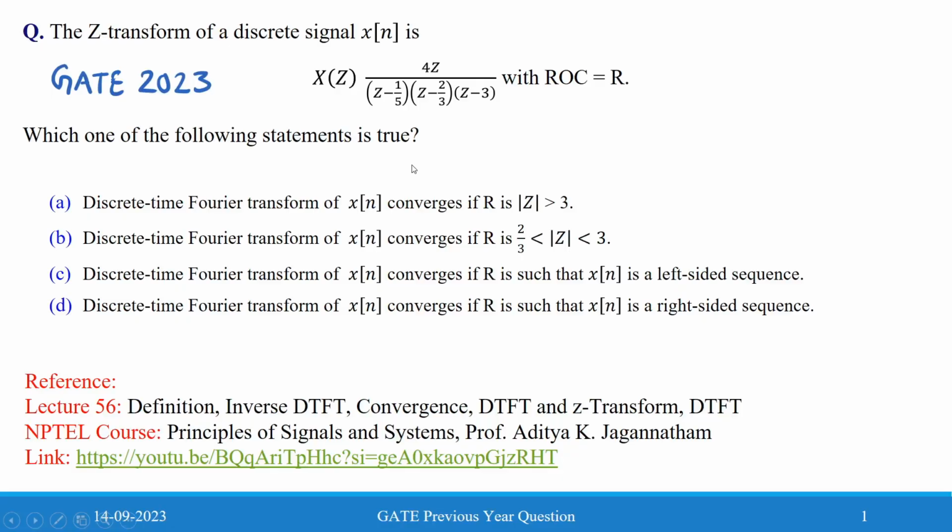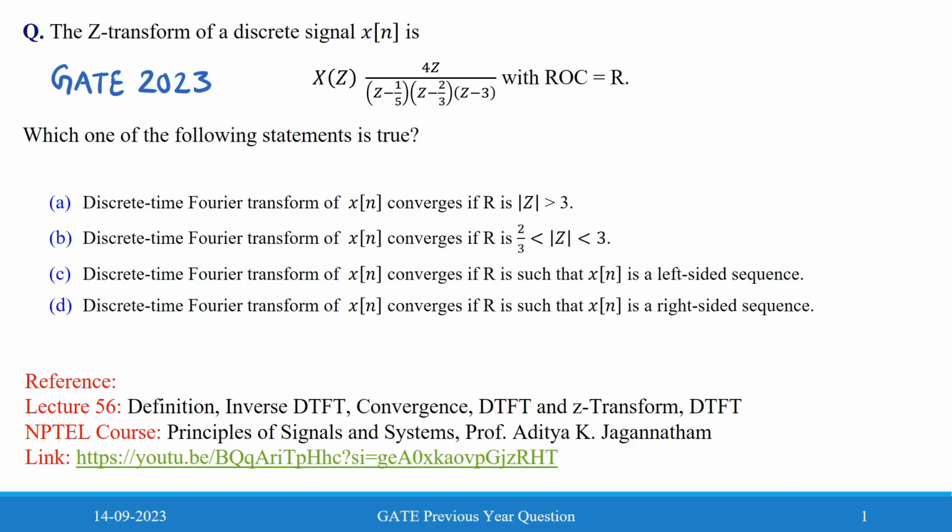Hello, this question is from GATE 2023. This question is based on Z-Transform from signals and systems. The question is that the Z-Transform of a discrete signal x[n] is given below as X(z) with region of convergence equal to R. Which one of the following statements is true? And the options are given below.